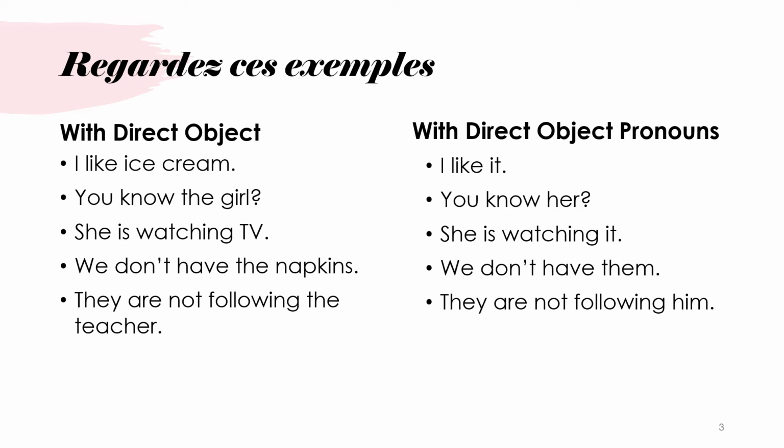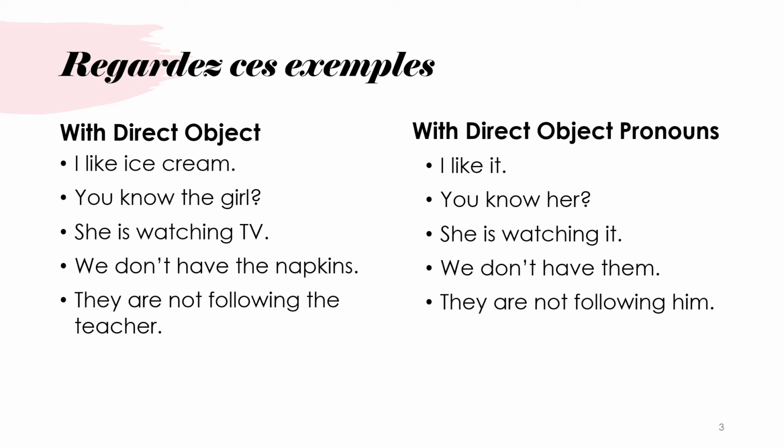So in every single one of these, I just asked what is being verbed, or not being verbed in the case of the negative. And the answer to that question is my direct object. I can take that object out and replace it with a pronoun in English. So instead of saying I like ice cream, I could say I like it. You know the girl becomes you know her. She is watching TV, she is watching it. We don't have the napkins, we don't have them. They are not following the teacher, they are not following him.